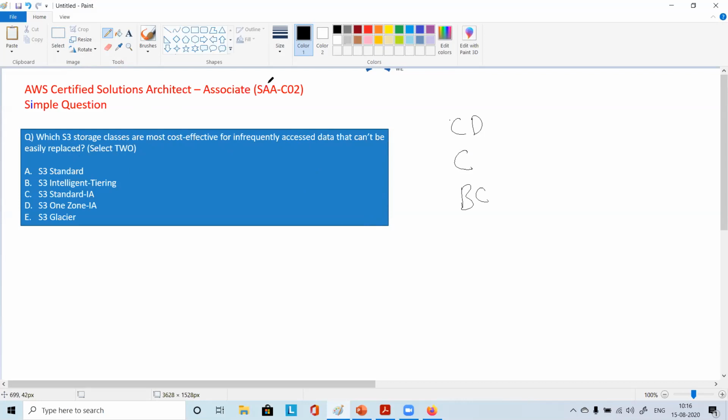They are talking about cost effective, then infrequently accessed, then can't be easily replaced. So they are looking for cost, then infrequent access, and can't be easily replaced means the data is critical. Three things I understood from this question, right? And now you want to reconsider your answer by looking at these three things.